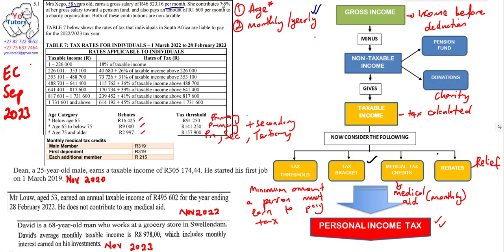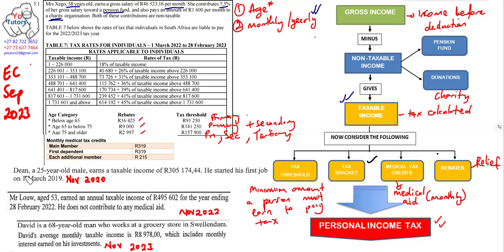She contributes 7.5% of her gross salary towards a pension fund, okay? And also pays an amount of 1,600 per month to charity, okay? So what does this mean? It means that before you do any calculations, for you to get the taxable income, you need to subtract the 7.5% and you need to subtract the charity amount. When you do that, you are left with the taxable income, which you can now use to calculate your questions. But anyway, we're going to do this question, so you mustn't stress about that.